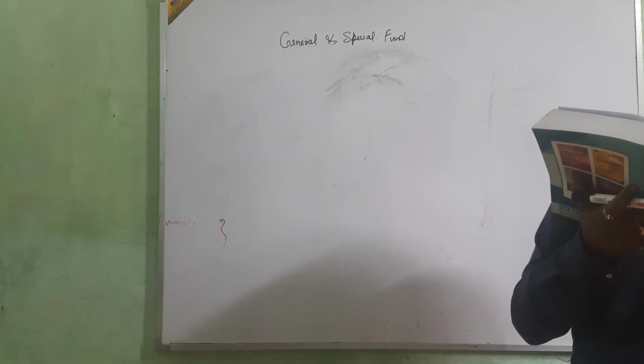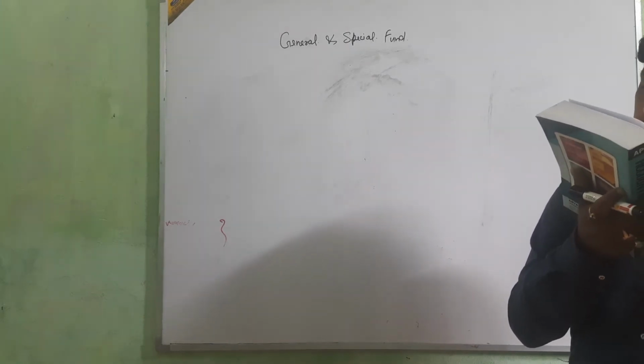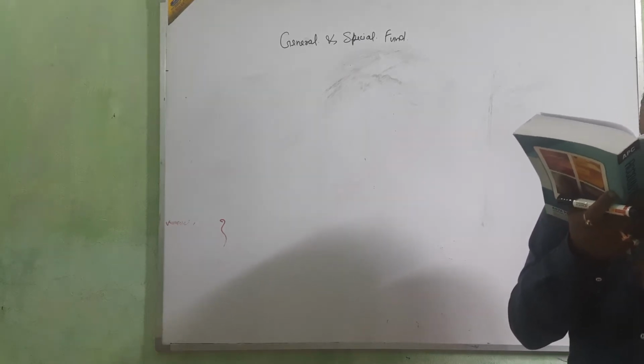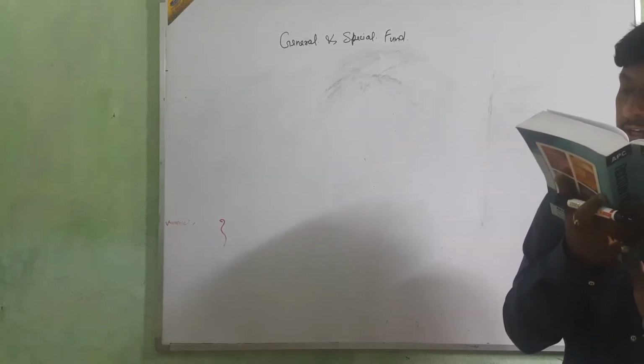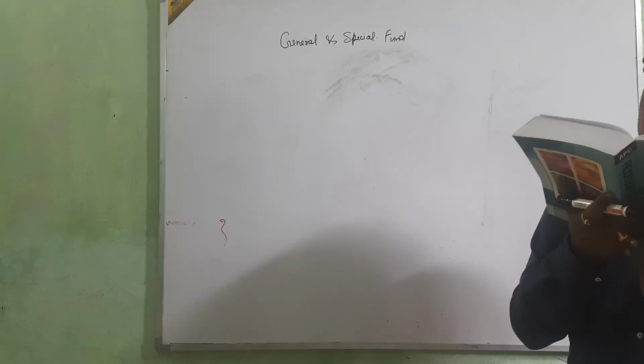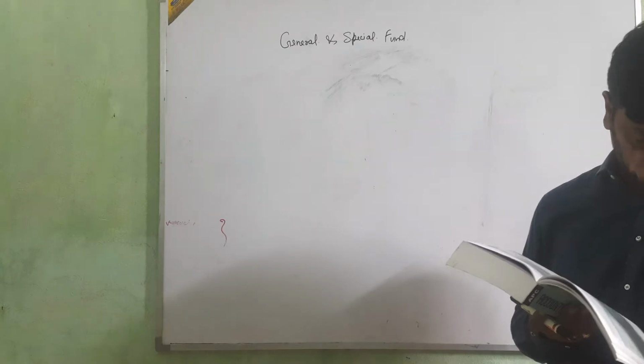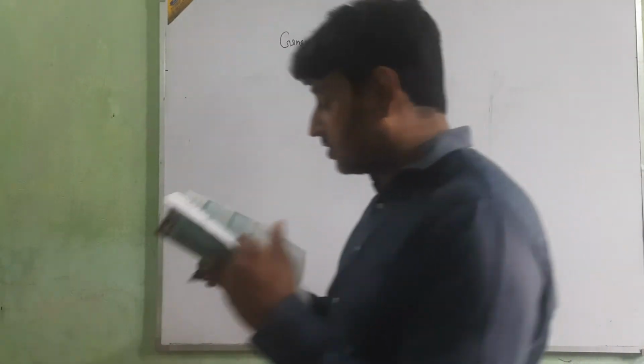Contribution received 40,000, tournament expense, interest, all things we are receiving. It means all will be added. Okay, beta? Okay, we are going to start with this question, tournament fund.